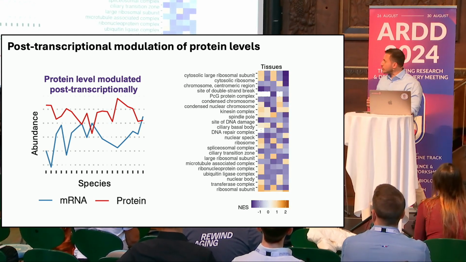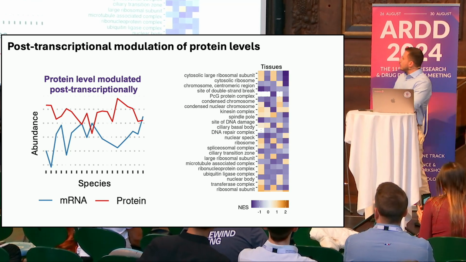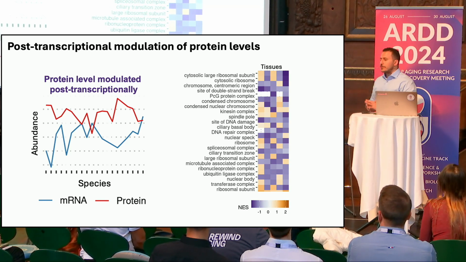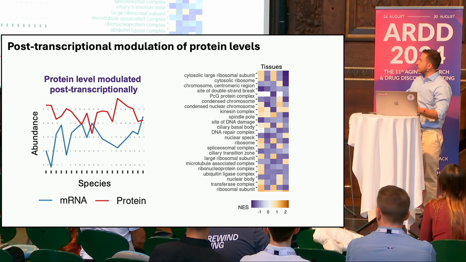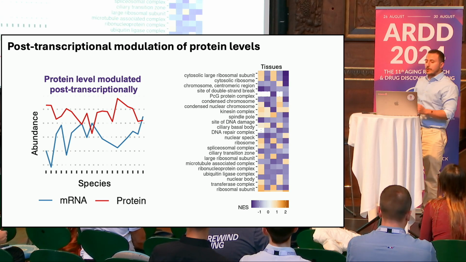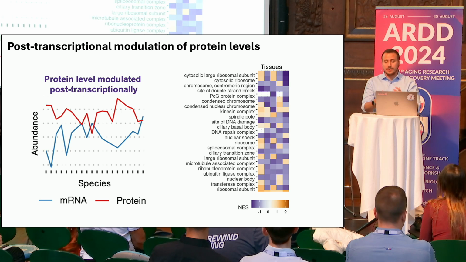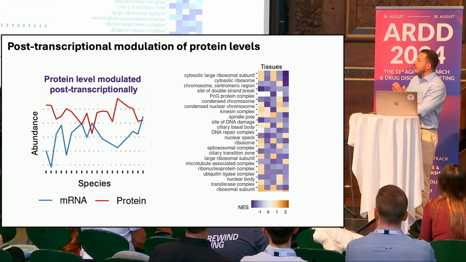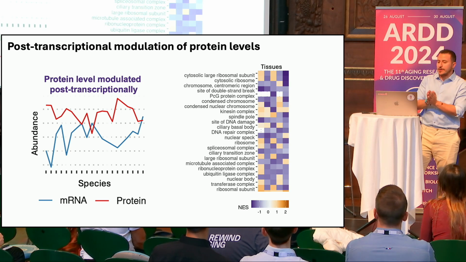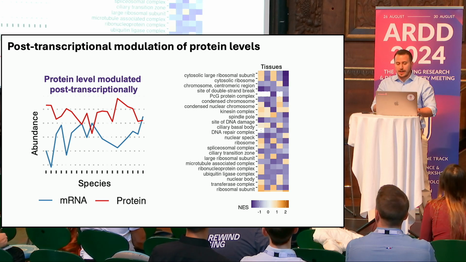And what are these functions? Here again, very interesting, we found components in this case of the protein synthesis machinery such as ribosomes, and also importantly components related to the chromatin complex and DNA repair. These are again very important pathways that are known to modulate aging and lifespan.